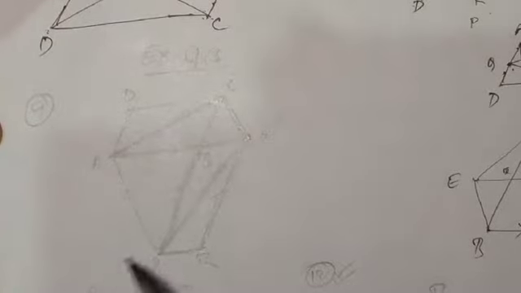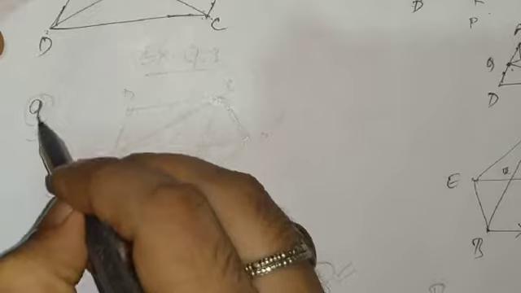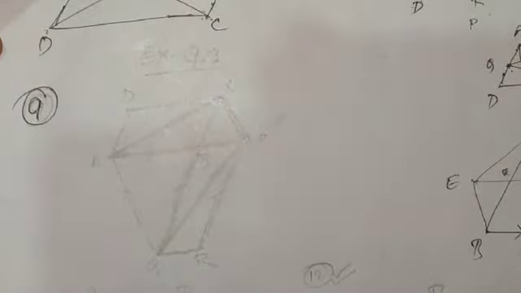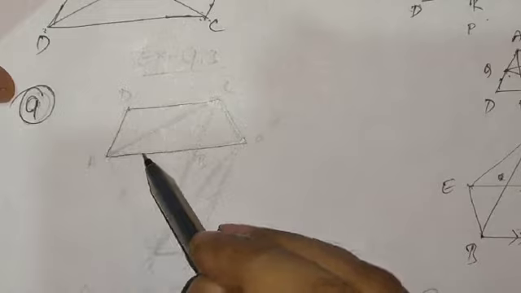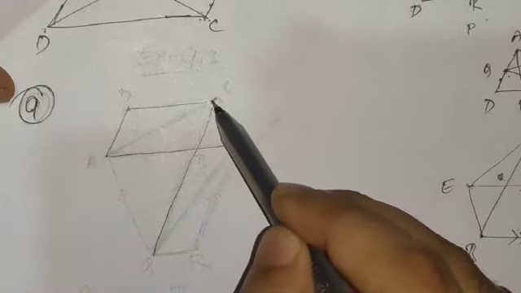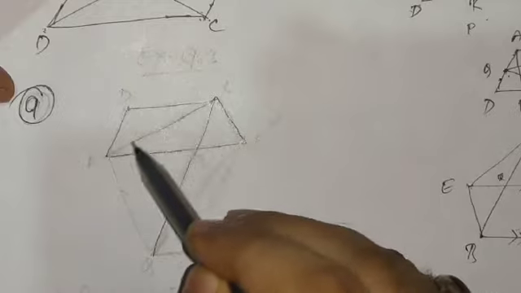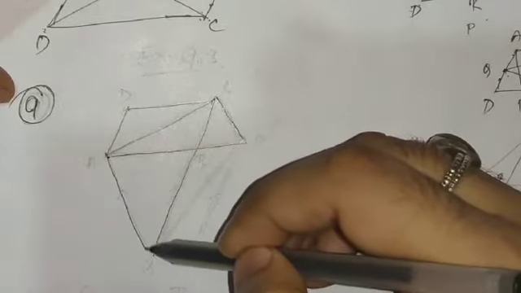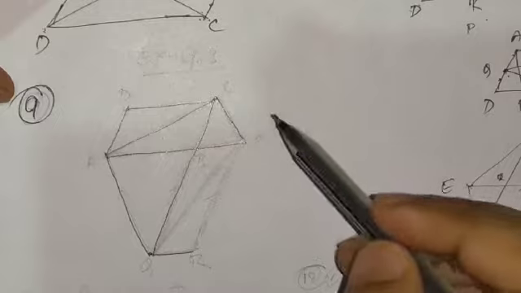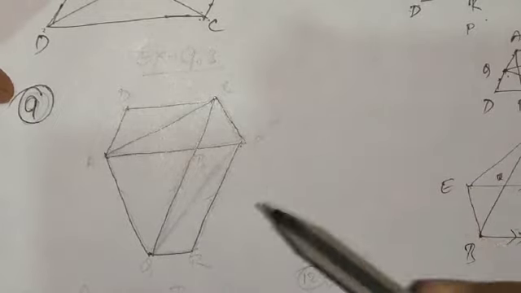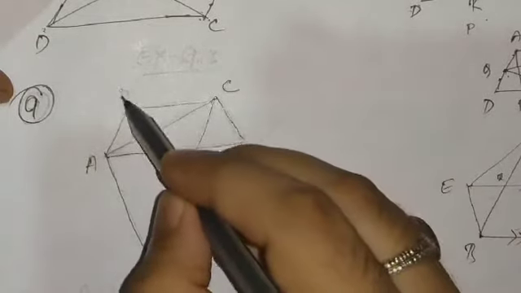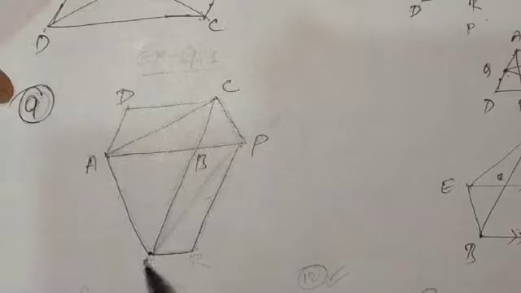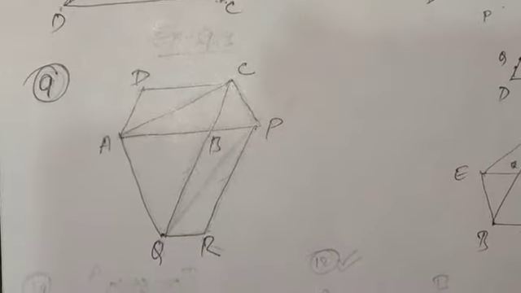So see here now, this is our question number 9. I had first made a figure with a pencil, and now I'm just darkening the things so that you people understand easily. Let me draw these things simply, so that the things must be visible to you people. So this is our figure: A, B, C, D, P, Q, and R. Now it's properly visible to you people.